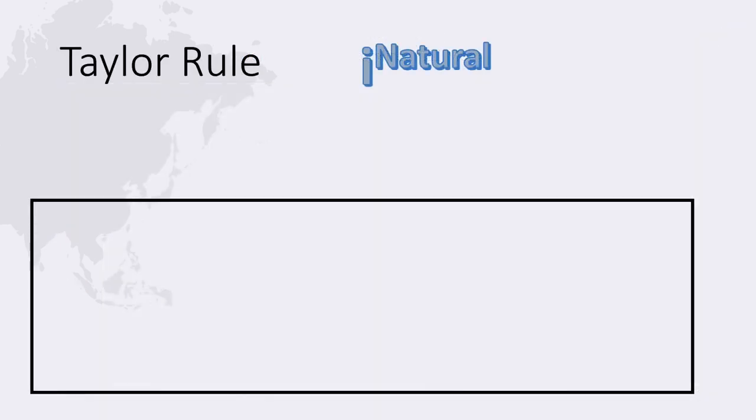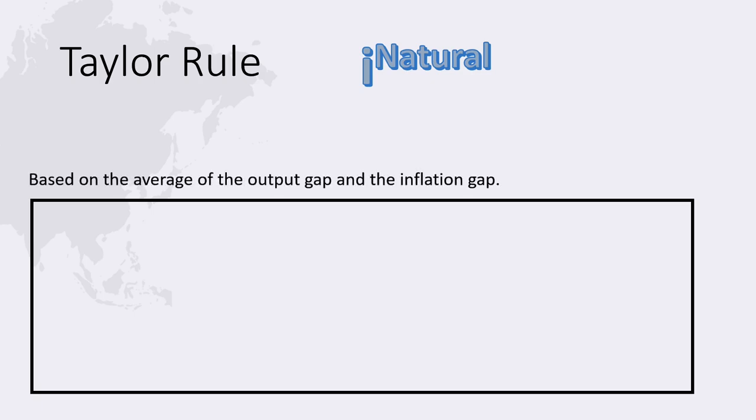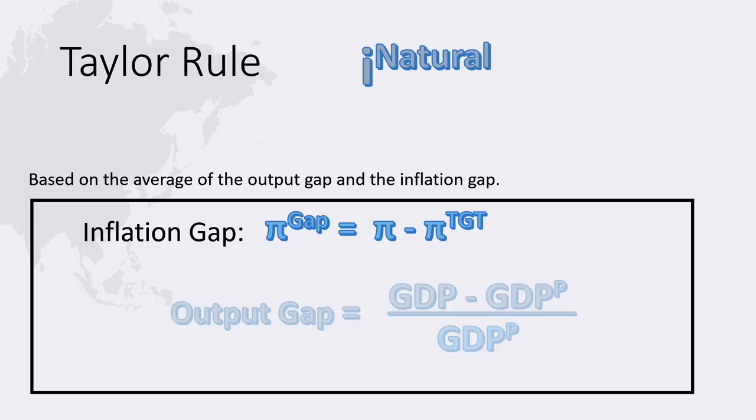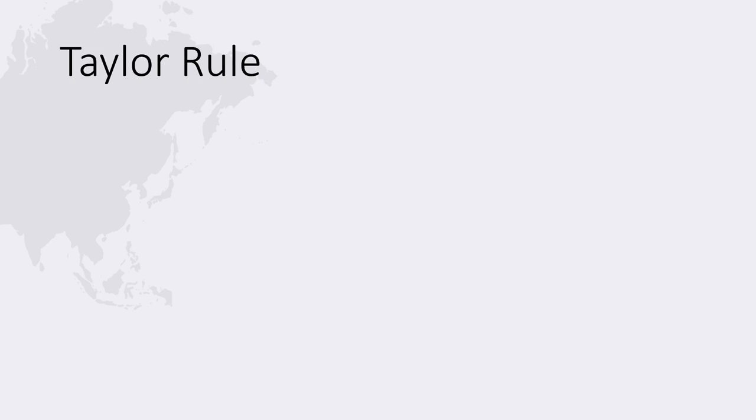More recently, the economist John Taylor has proposed an estimate of the natural rate, which is based on the average of the output gap and the inflation gap. The inflation gap is the gap between inflation and the inflation target. Remember, the output gap is a percentage deviation of GDP from potential GDP. Taylor's proposed estimate of the natural interest rate can be constructed with a formula called the Taylor rule.